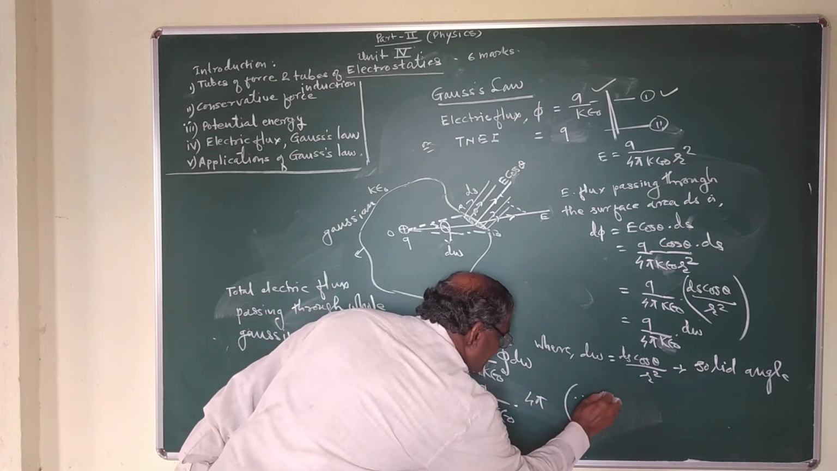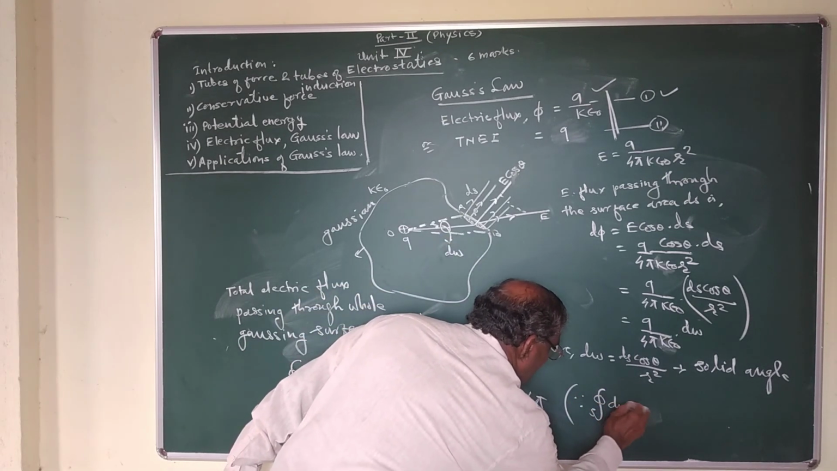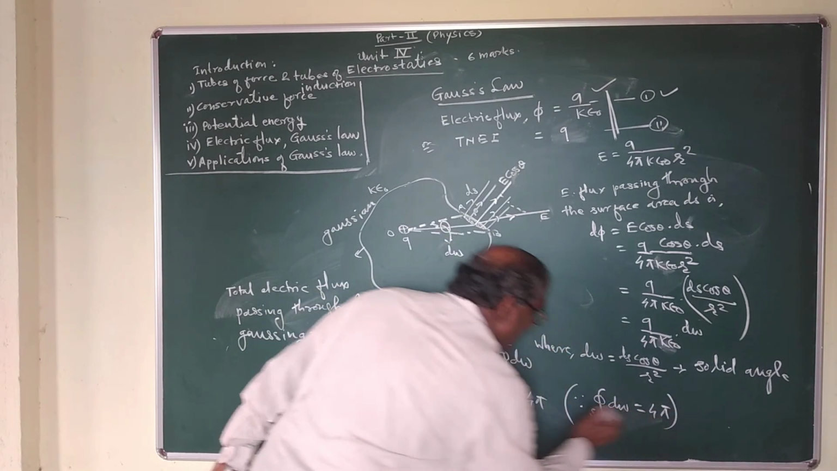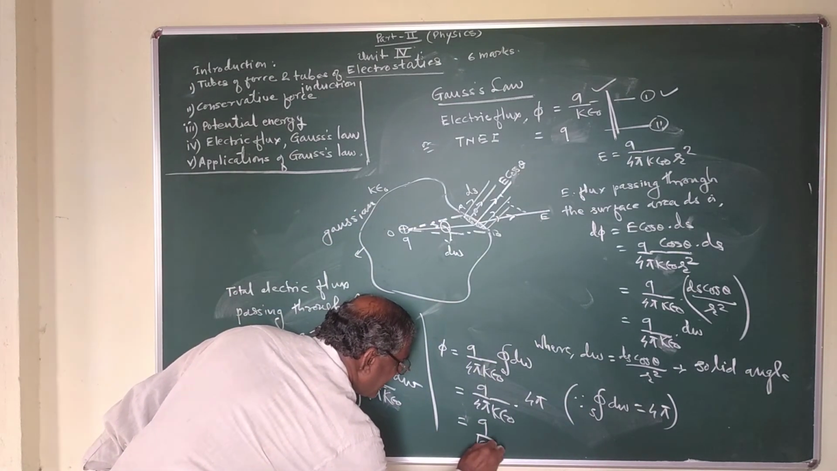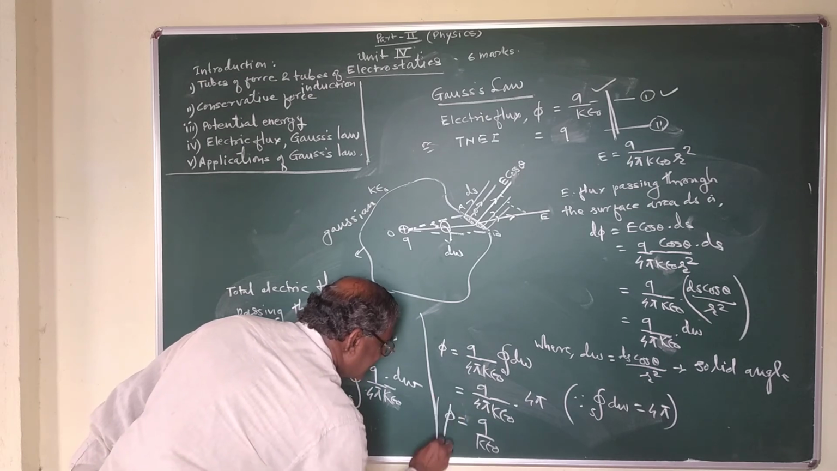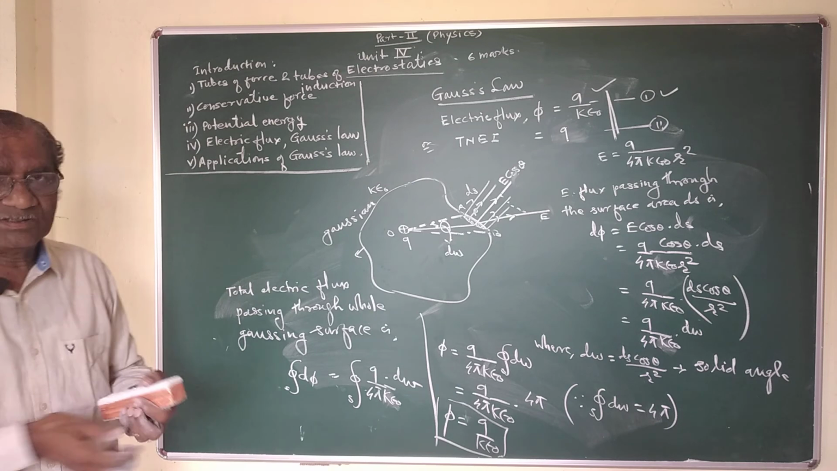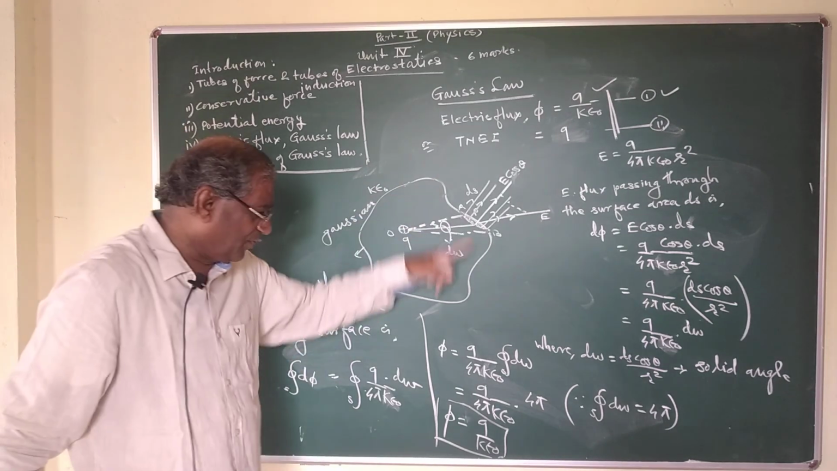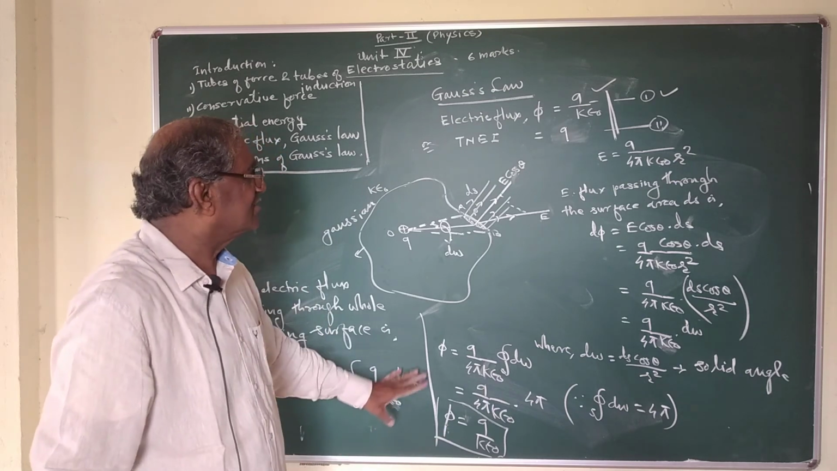since the closed surface integral of d omega has the value 4 pi, it is cancelled, that is Q upon k epsilon 0. This is the theorem: phi is equal to Q upon k epsilon 0. This is the theorem, or this is the law.